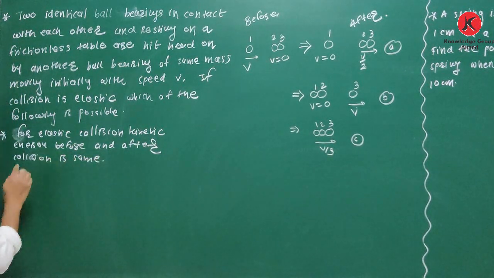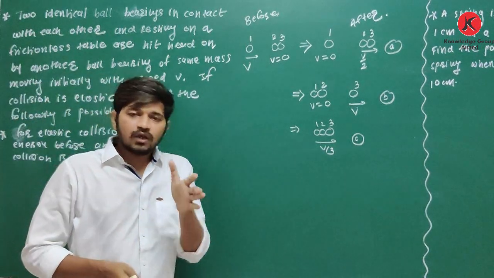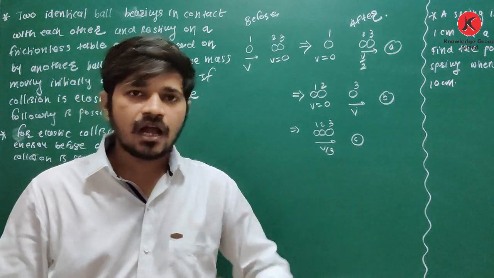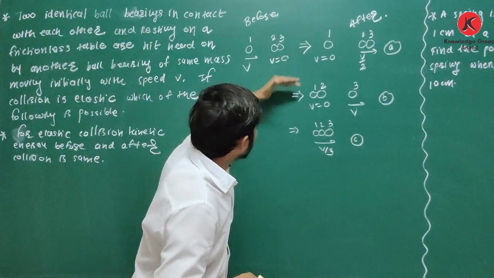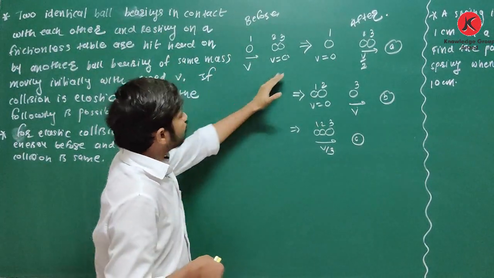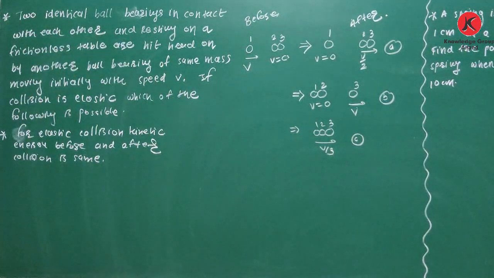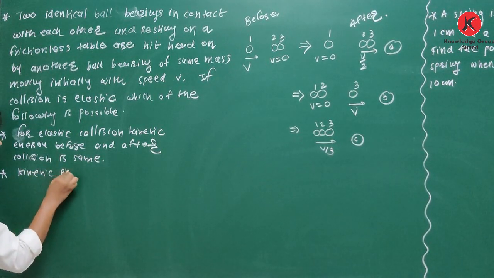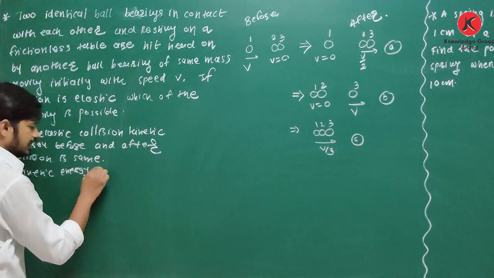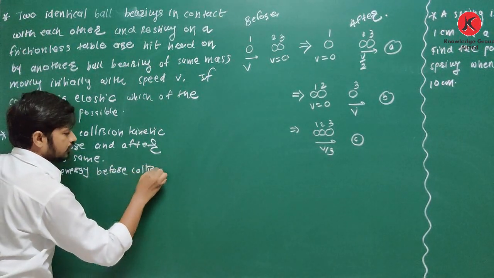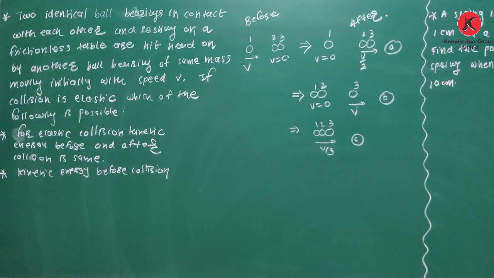So yes, here I will find what is total initial kinetic energy before collision and then after collision. See, in each and every case, before collision, you are given only one system. So first of all, I will find what is total initial kinetic energy, or kinetic energy before collision.